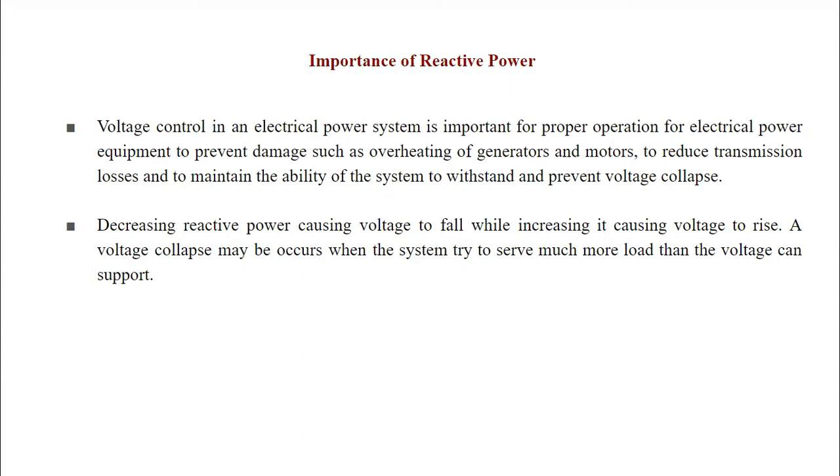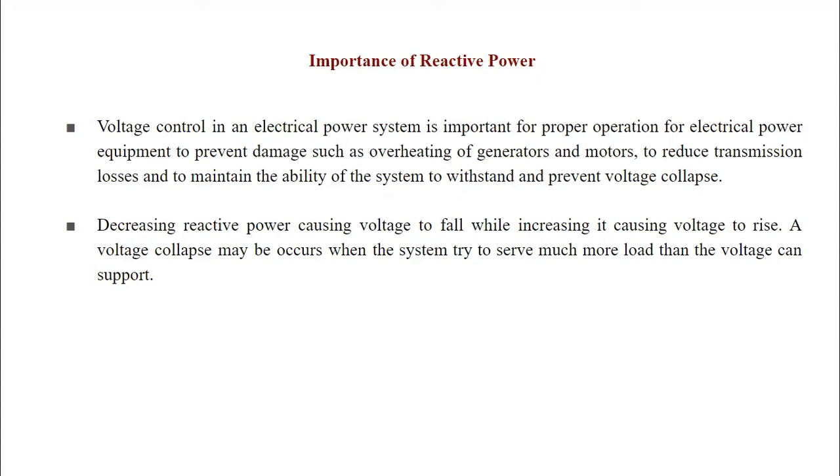Whenever there is an increase in voltage, there will be an increase in reactive power, or vice versa. Therefore, whenever there is an increase in reactive power, the losses may increase, which will once again cause a sort of overheating problem to the entire system elements.